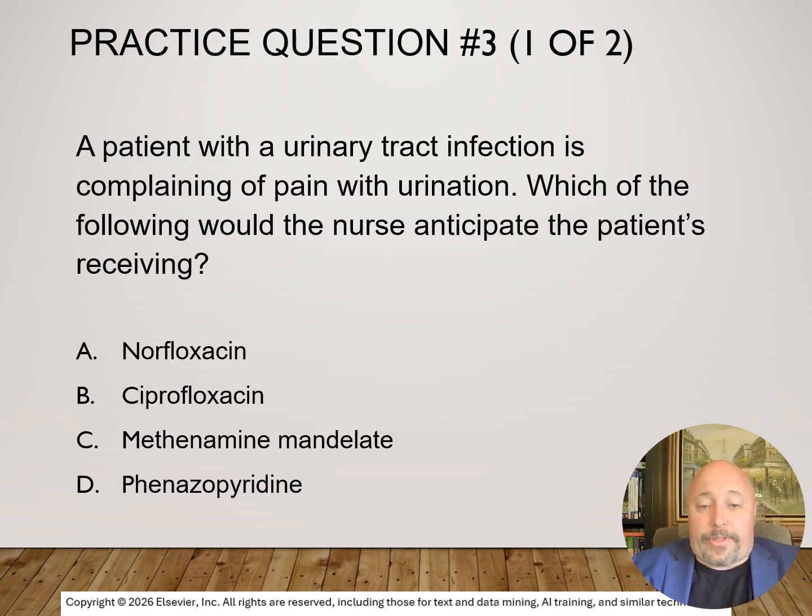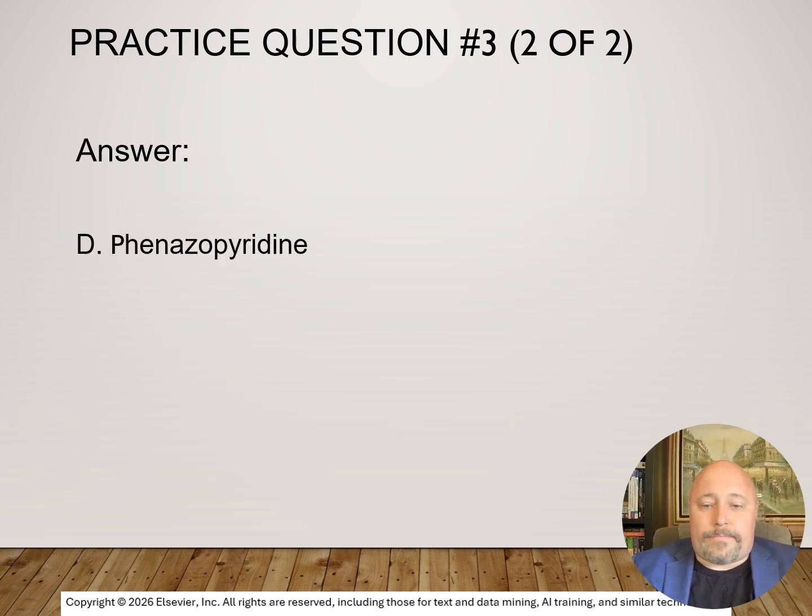Question 3. A patient with a urinary tract infection is complaining of pain with urination. Which of the following would the nurse anticipate the patient receiving? That be A, norfloxacin, B, ciprofloxacin, C, methenamine, or D, phenazopyridine? That answer is going to be D, phenazopyridine.